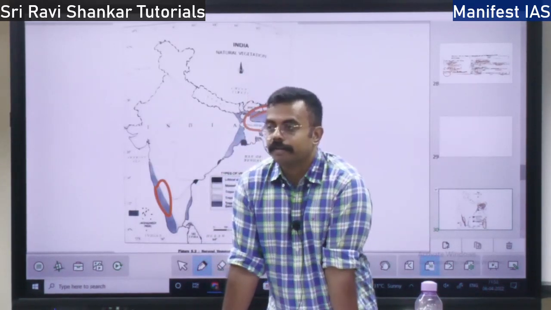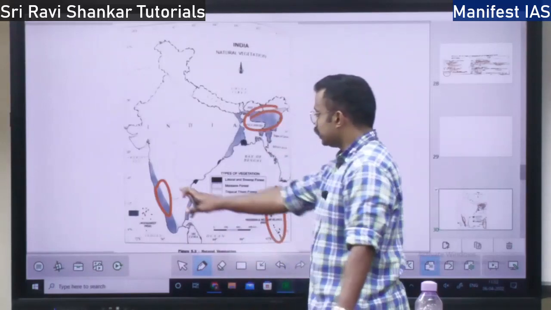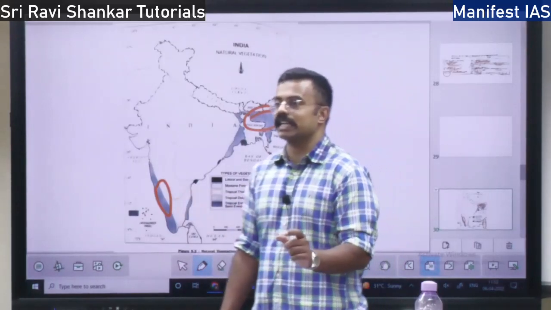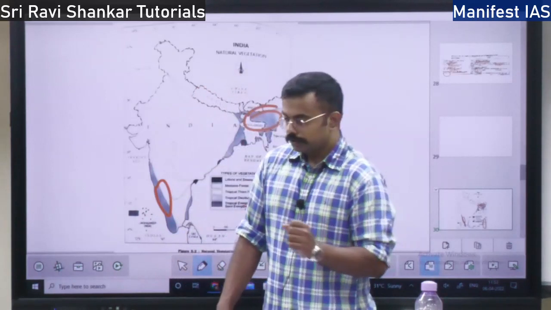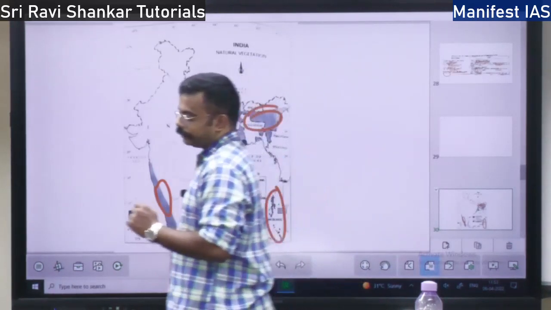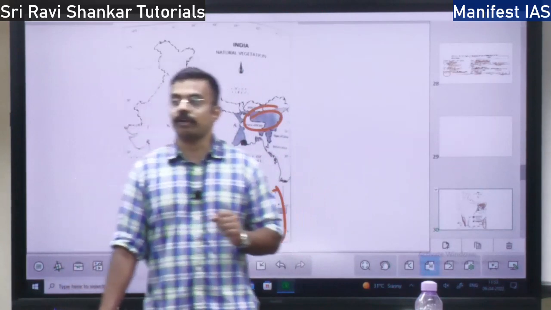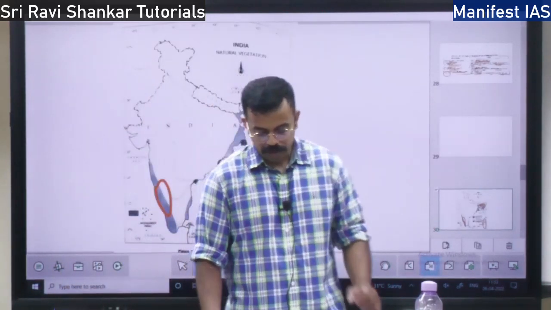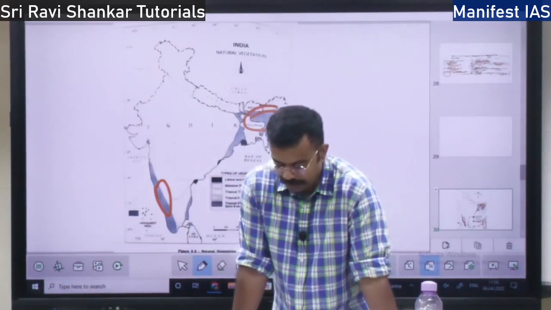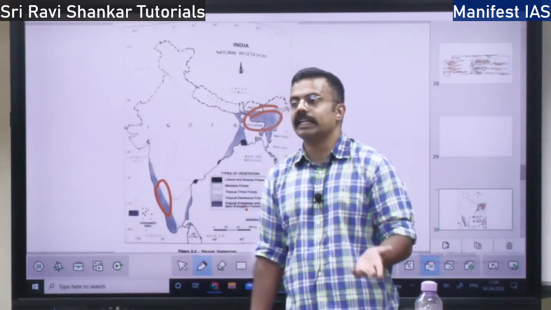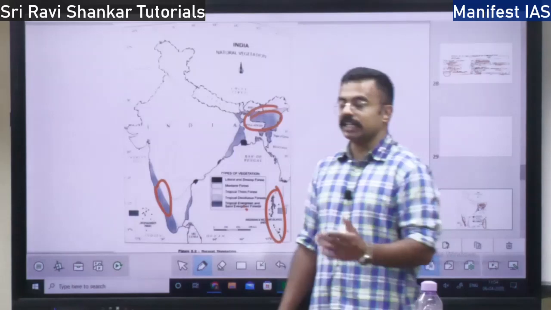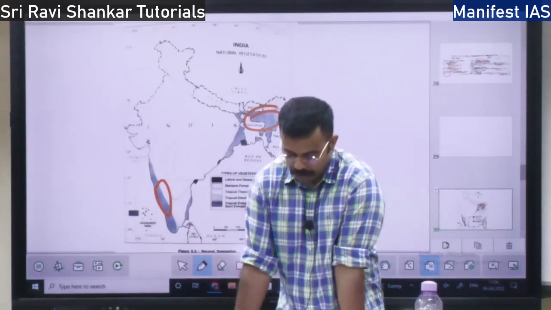Wherever in this region some pockets have less rainfall, there you will find the semi-evergreen forest. In the semi-evergreen forest, you will find evergreen trees as well as deciduous trees. Deciduous, we will discuss in the deciduous forest.